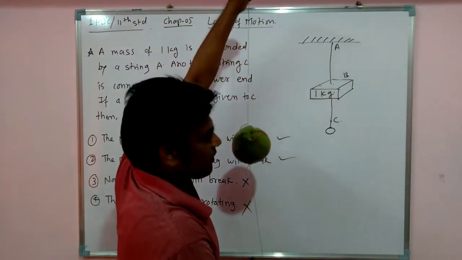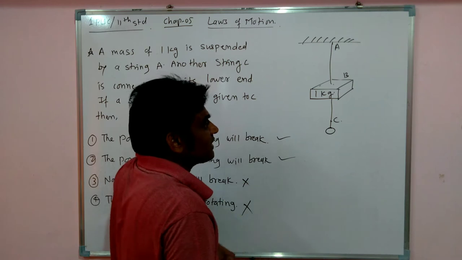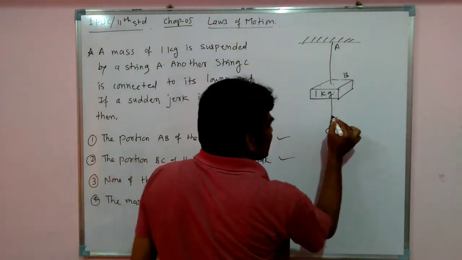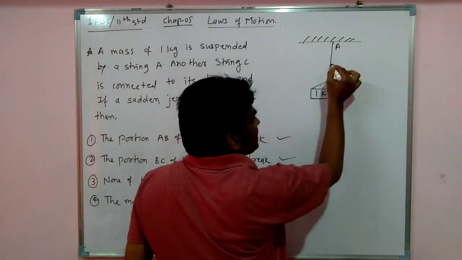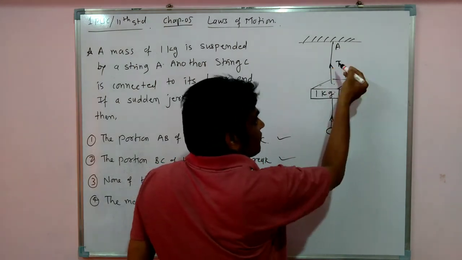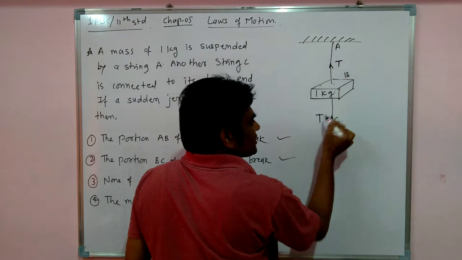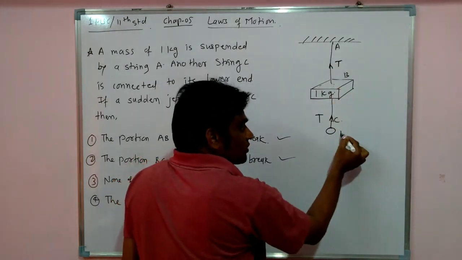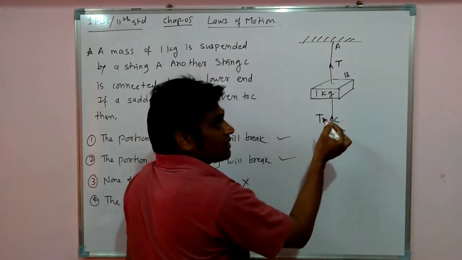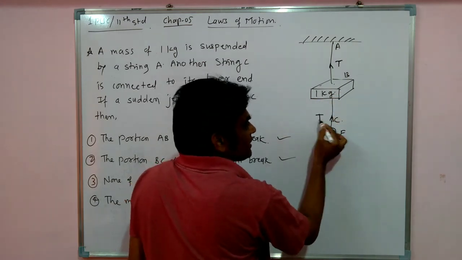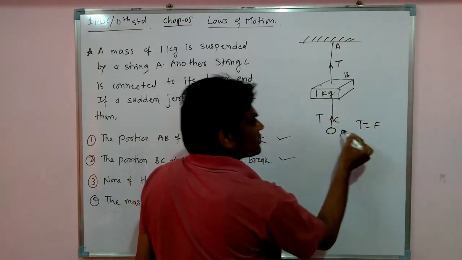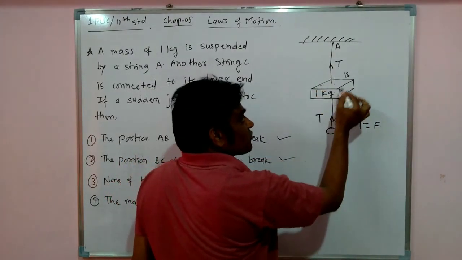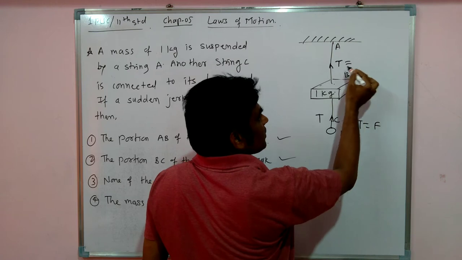Suppose some load is applied here, additional load, or by hand we can also apply some load on this wire. What will happen in this case? Tension will be developed in the string. Suppose T is the tension developed in this wire C. This tension is equal to the force applied. But here, this tension is equal to what?